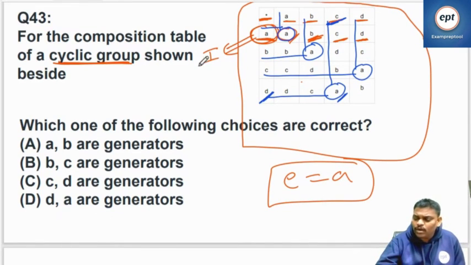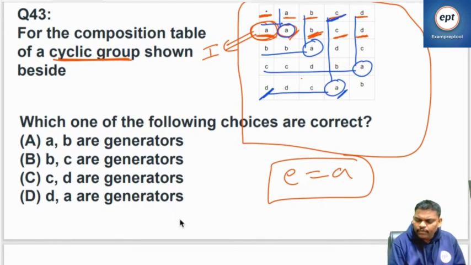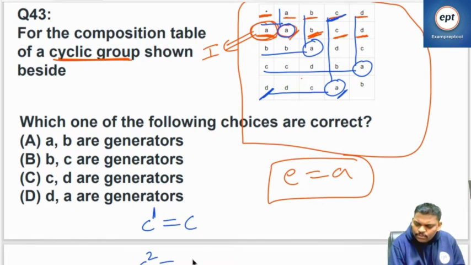Now we really don't want that because he is asking for generators only. I am doing one small work. Can you see one time? C power 1 is C. What about C square? C square means C into C. What is C into C? C row, C column check. C into C is B.